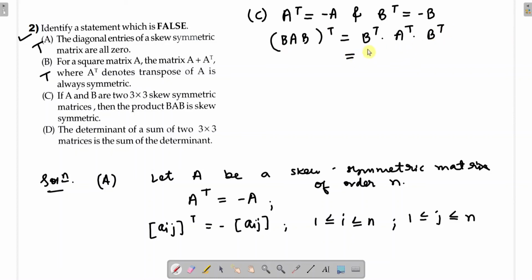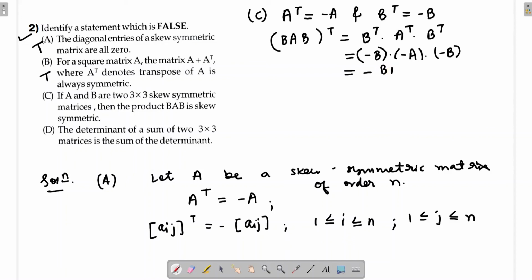So this will be equal to, here B transpose is minus B, multiplied by A transpose is minus A, multiplied by B transpose is minus B here. So which will be equal to, now here we can see, -1 multiplied by -1 multiplied by -1. So here we get minus, odd power of -1 is -1.